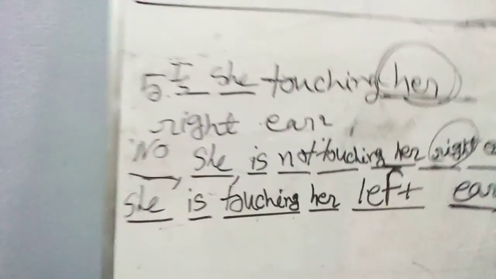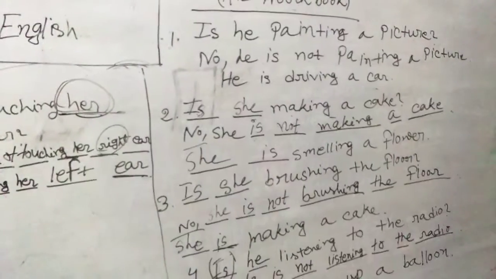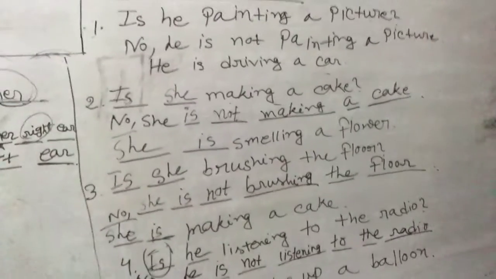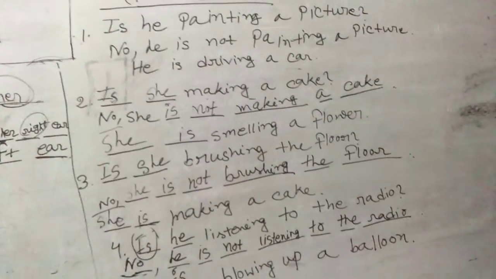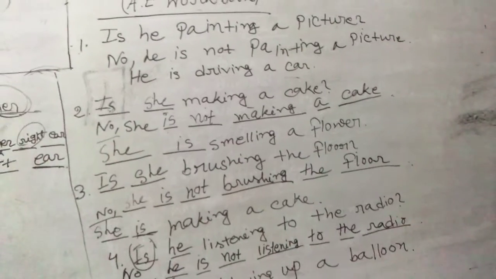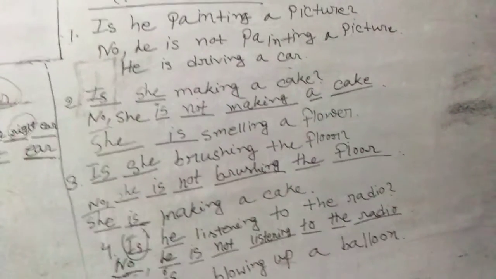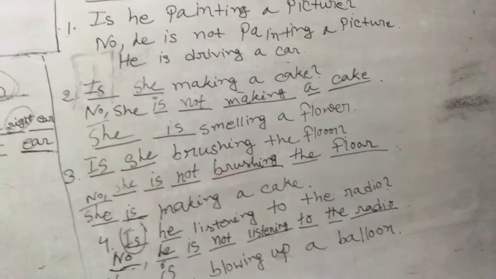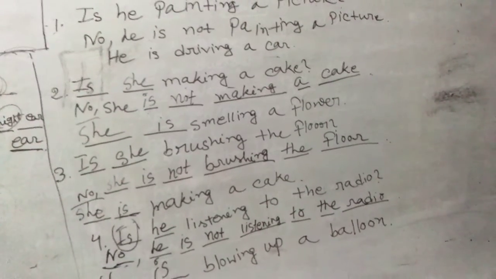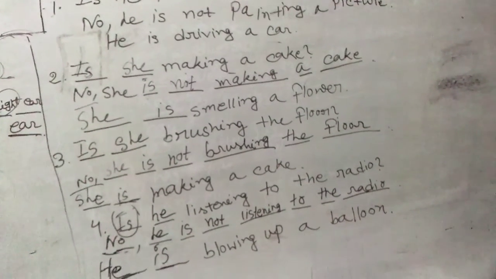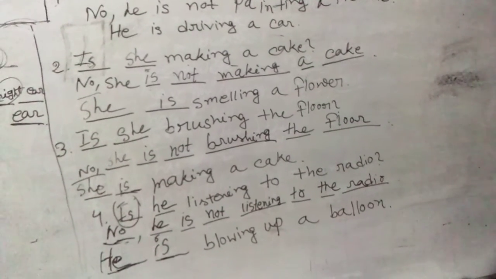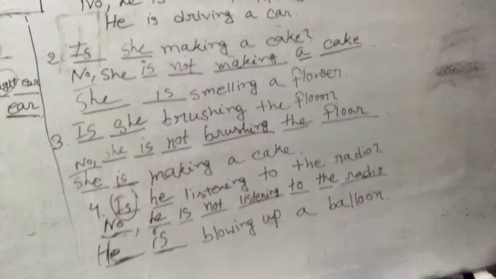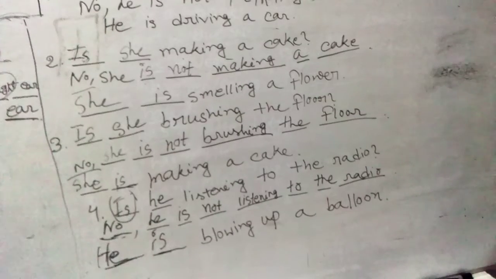So again, let us go through it. In picture number 1, we can see a man driving a car. The question is, is he painting a picture? No, he is not painting a picture. He is driving a car, because the picture is telling us that a man is driving a car. Number 2, is she making a cake? No, she is not making a cake, because the second picture shows a girl taking the scent of a flower. That means she is smelling a flower. So the correct answer is she is smelling a flower.